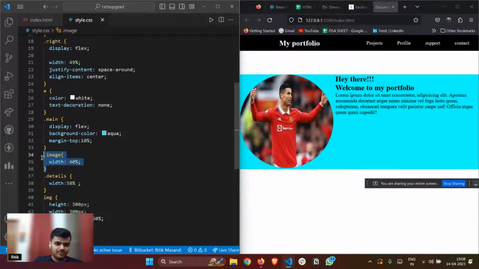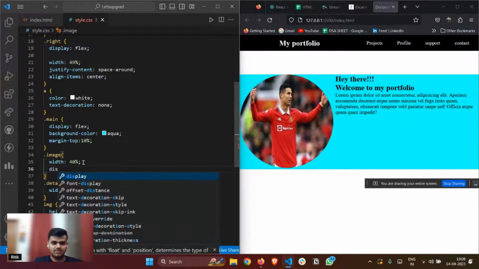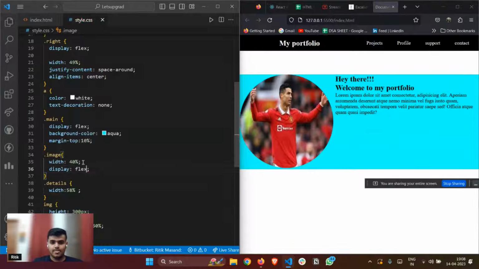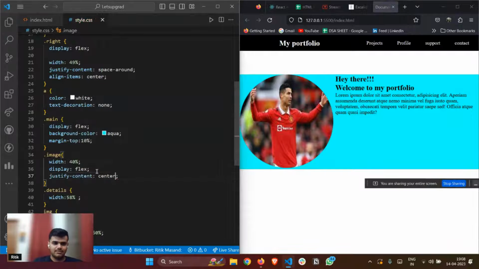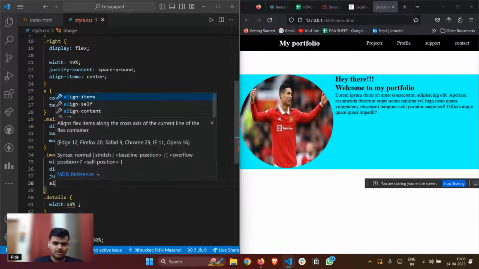So this was my left part, right? This one, yeah, this one, width. And in order to make the image in the center, I think it is already in center, but still let me just give it display flex, and justify content and align items as center. If there is some misalignment, it will get automatically rectified.